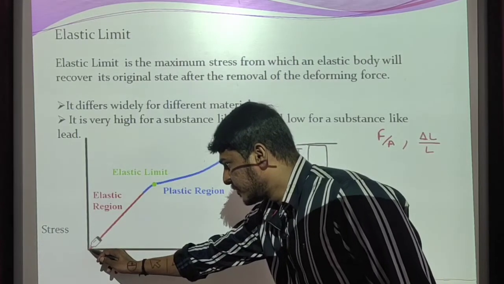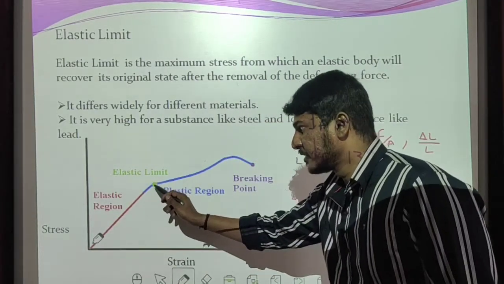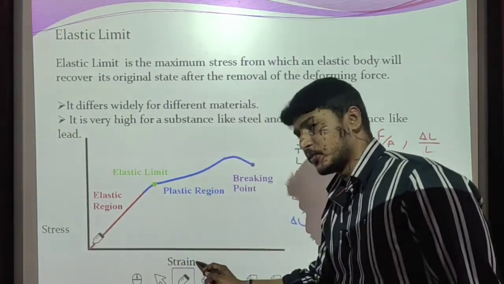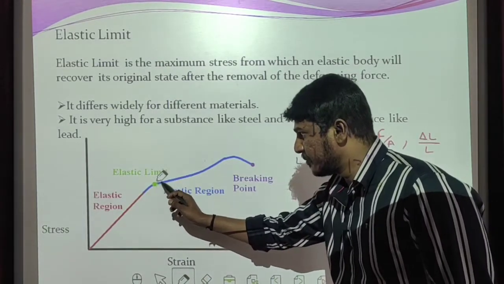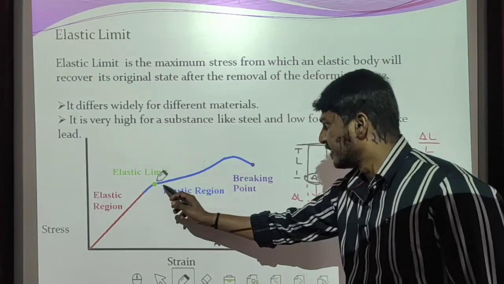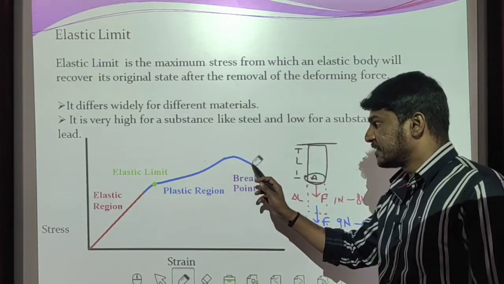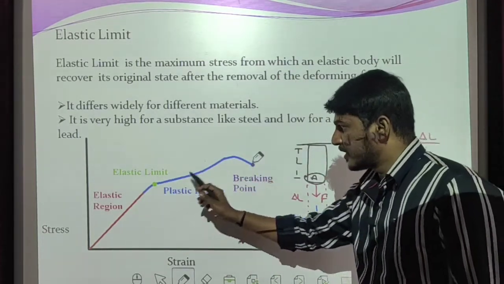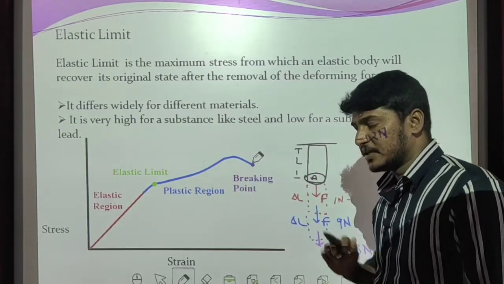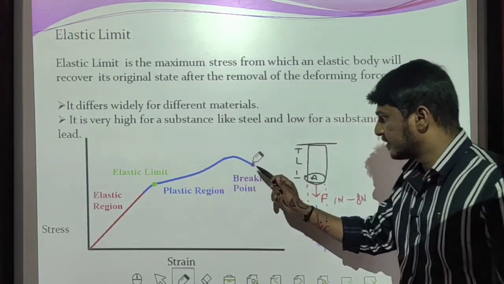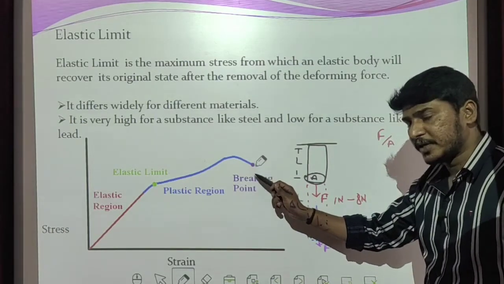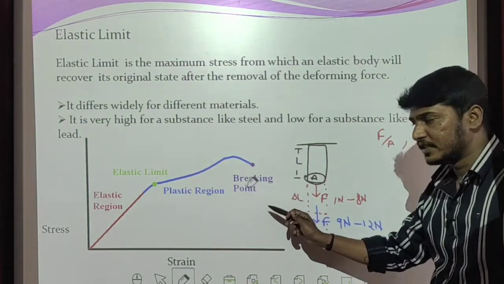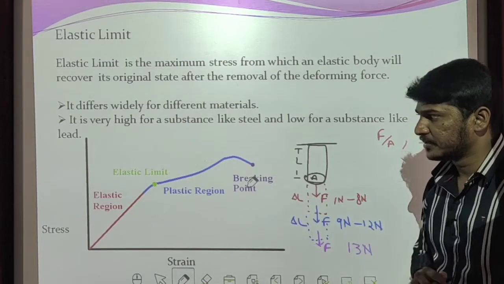From 0 to a certain point, stress is directly proportional to strain. After crossing the elastic limit, there is a plastic region, where the body does not regain its original size and shape. If we increase the deforming force further, the object will break down. This is the breaking point.